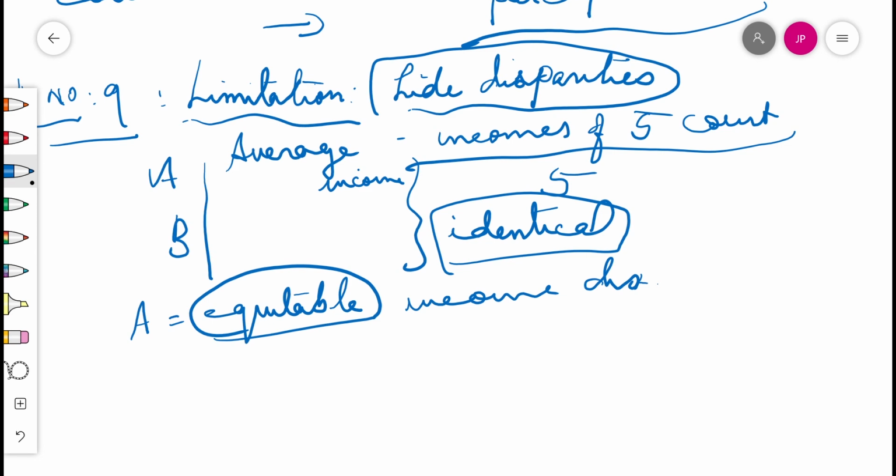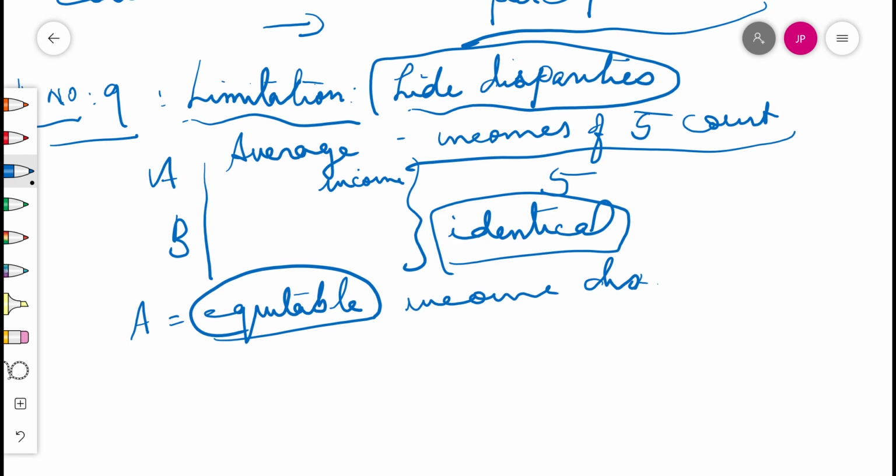Hence, while average income is useful for comparison, it does not tell us how this income is distributed among people. The first country has no rich and no poor, while in the second country B one person is rich and the majority of the others are poor. It's a very good example.